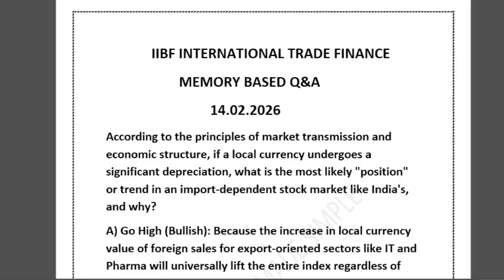Let's suppose that $1 is equal to 90 rupees today, and after 10 days, let's suppose it becomes 95 rupees. Now you can see, for the same item costing $100, the country has to put more rupees, because the rupee has depreciated. So the cost of imported goods will shoot up. Oil becomes expensive, auto parts become expensive, electronic items become expensive.